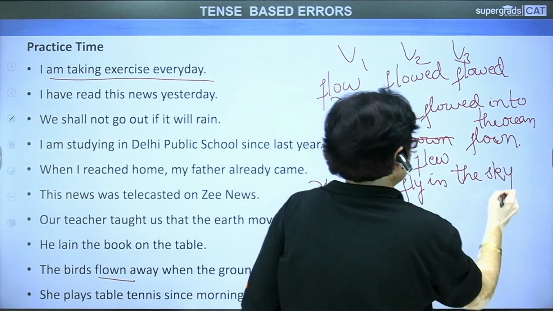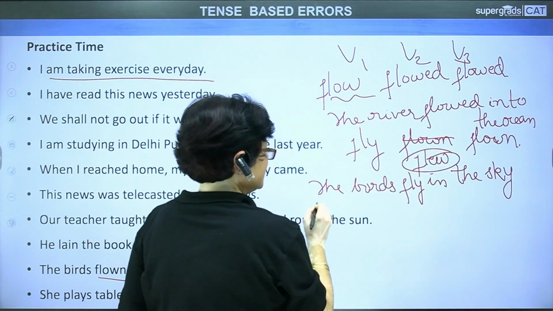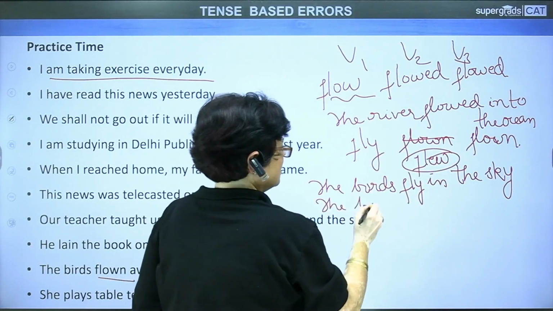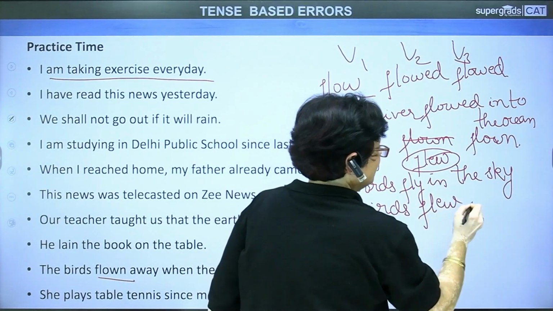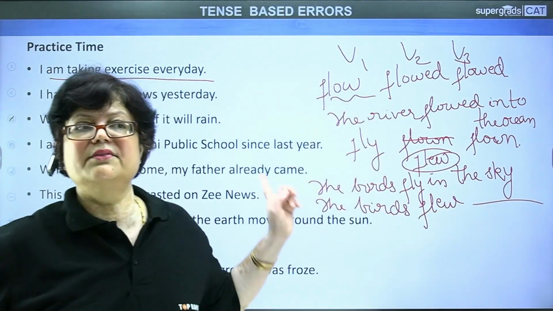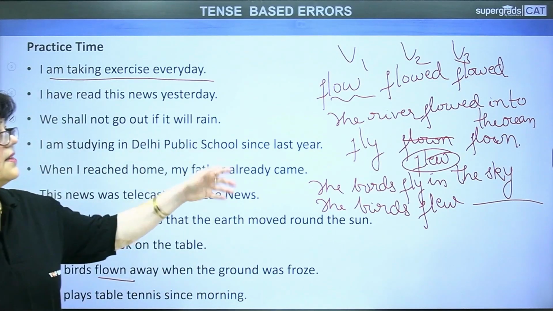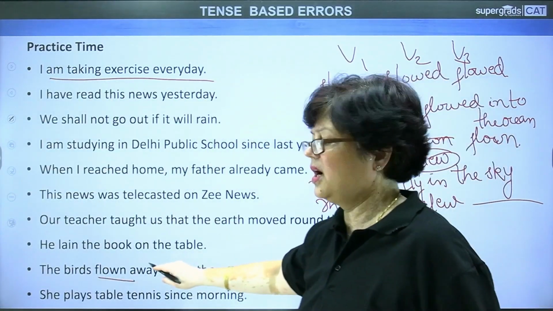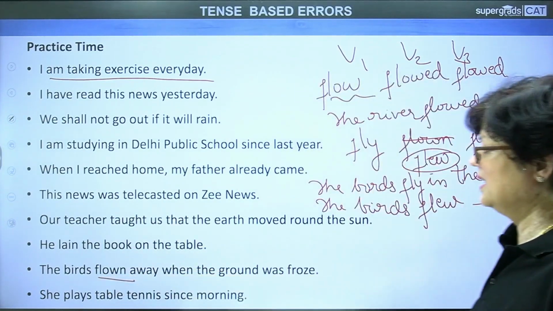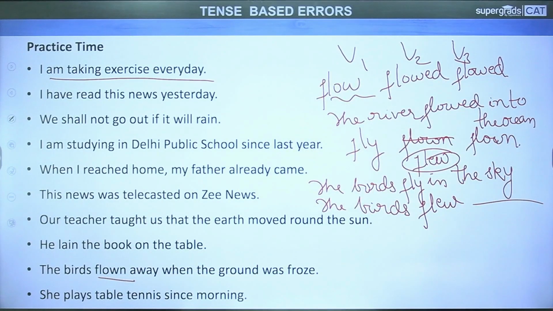The birds fly in the sky. But if I have to use past tense, the birds flew in the sky. So these are two different verb forms. Okay. Fly is different and flow is different. So when you will be doing this sentence, you have to pay attention to the verb form. Last, she plays table tennis since morning.